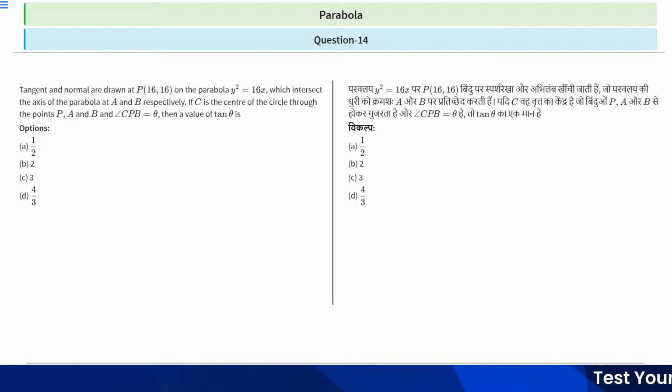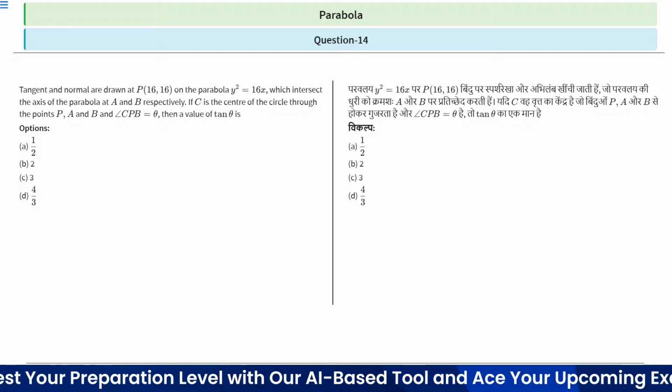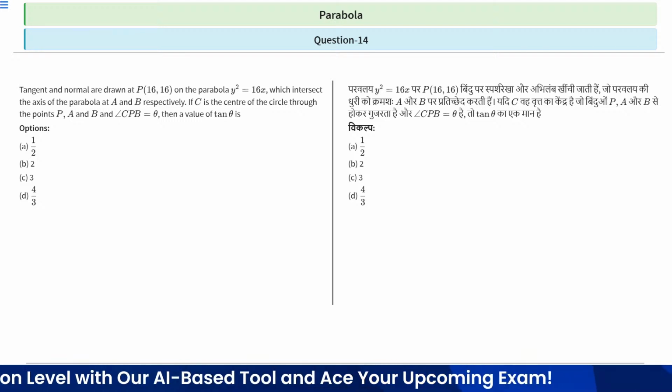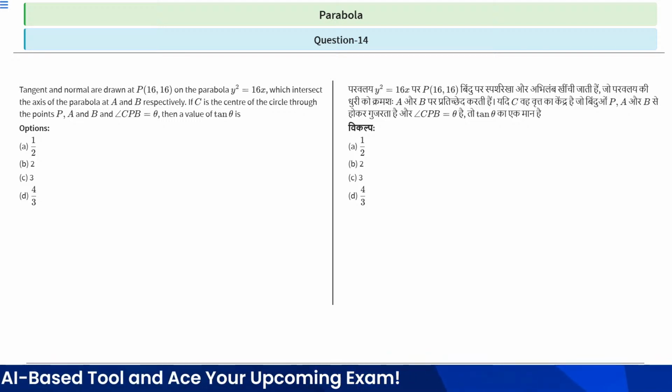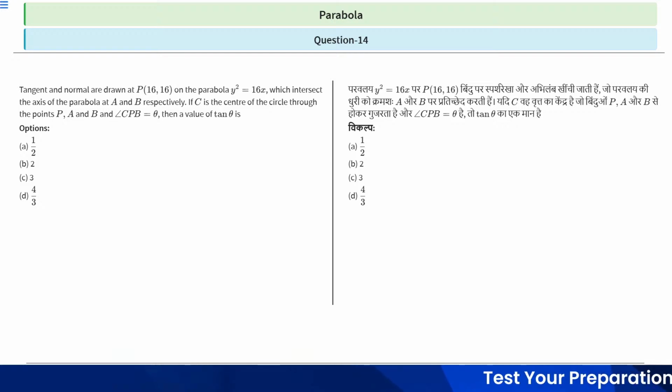Now, if you see the center of the circle passing through P, A and B, we will draw a circle through P, A and B, and the center of the circle will be C, and angle CPB is equal to theta. Clear? So after that, by using the properties of circle and triangle, we can easily find the value of tan theta, right? So in this way you can try to attempt the question.